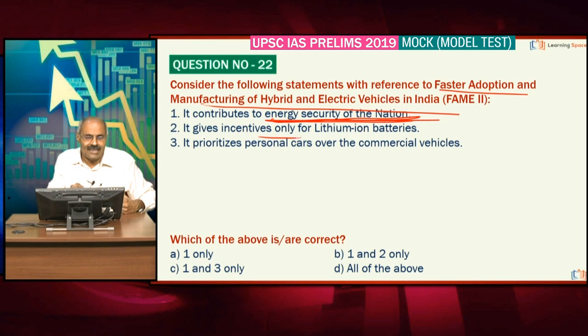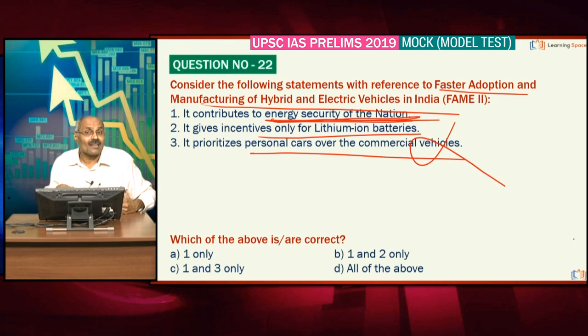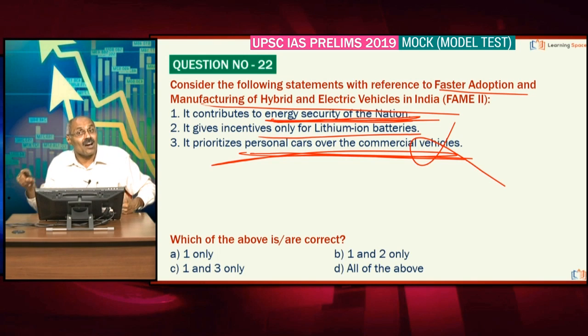Then it gives incentives only for lithium ion batteries. Absolutely correct. It is not giving any incentives for lead acid batteries. It prioritizes personal cars over the commercial vehicles. Absolutely wrong. It prioritizes commercial vehicles over personal cars. Absolutely wrong statement is given here. Please correct it. In fact, it is not giving incentives for personal cars. Right friends, 1 and 2 are correct here.